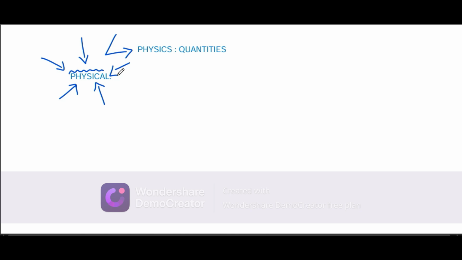You can define it in a lot of terms, such as the nature of any type of science, or a branch of science. Science itself is physics. There are a lot of definitions that I cannot prescribe at this point. Okay, now what are physical quantities?